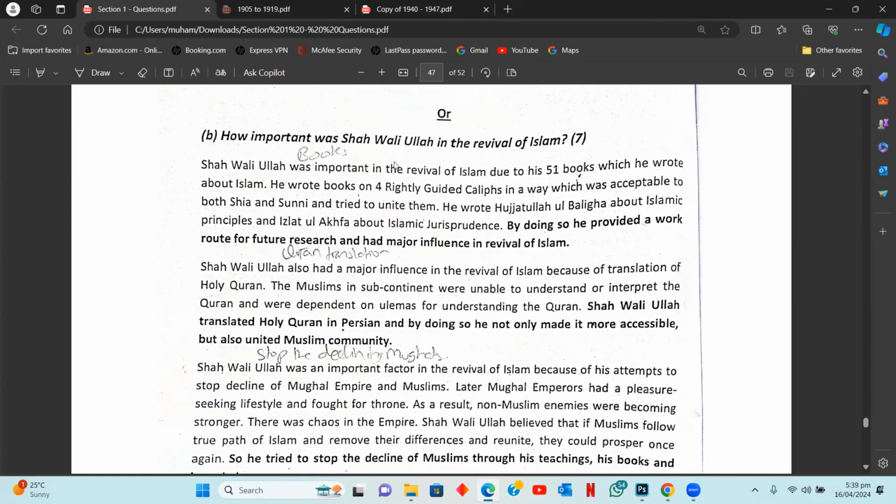So yeah, because Quran became more accessible to a lot more people who could now read it and understand it, this became a reason for unity. This became an important factor that united the Muslims and made it easier for them to understand the holy book. And hence, this is why you can say it was an important contribution.